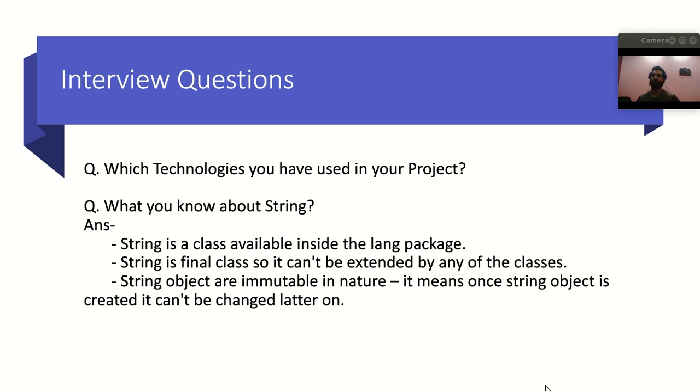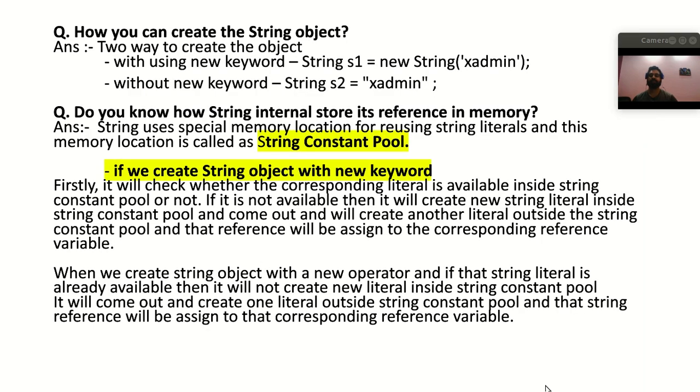It means that if we create the object of a string, and if we try to add any literal to that string, or if we try to modify that object, then always a new object will be created, right? So this is immutable. The next question was: how do you create a string object?